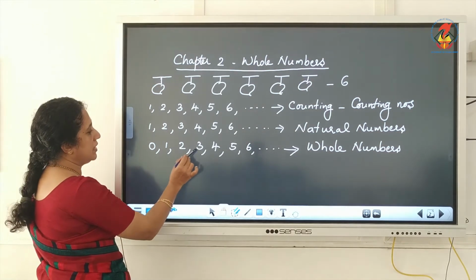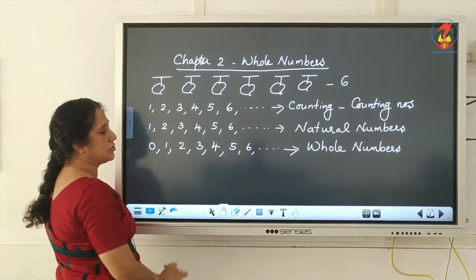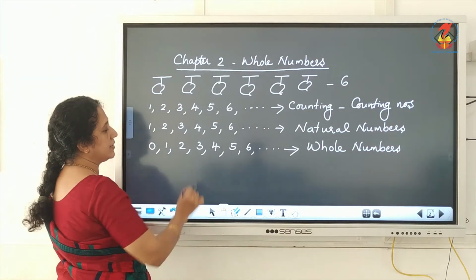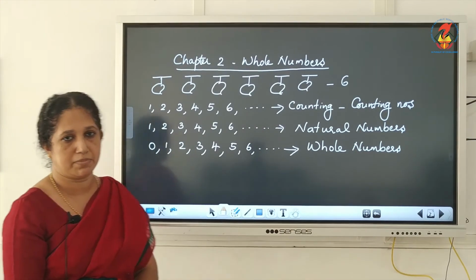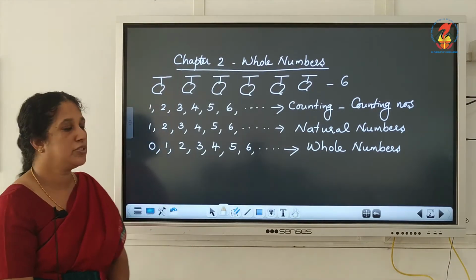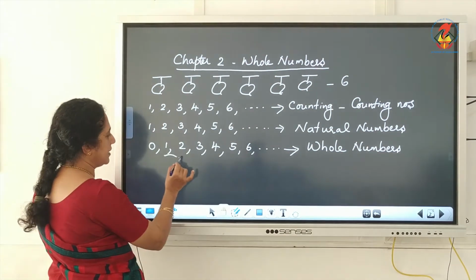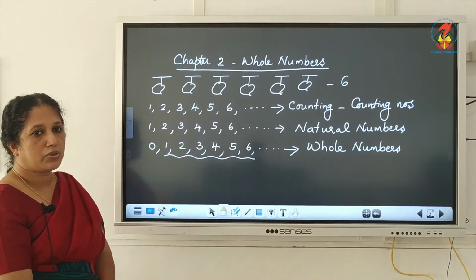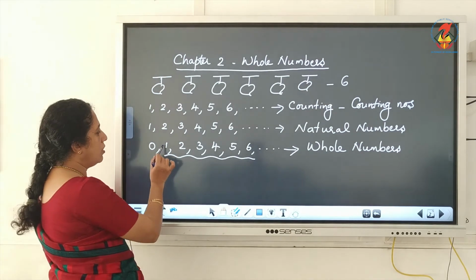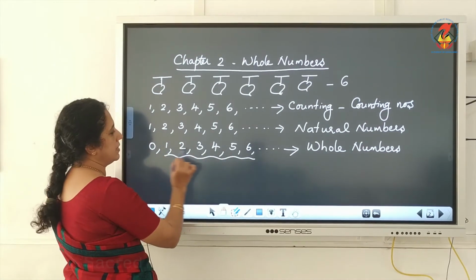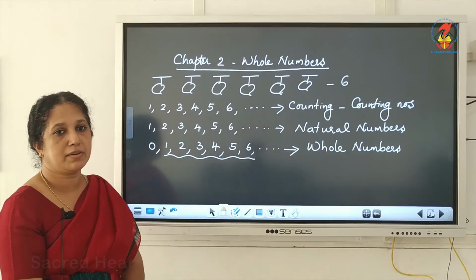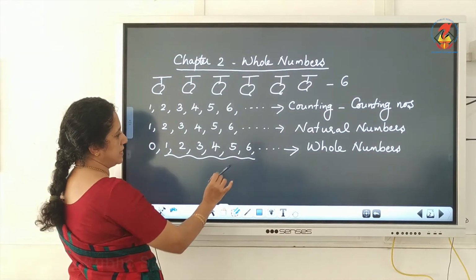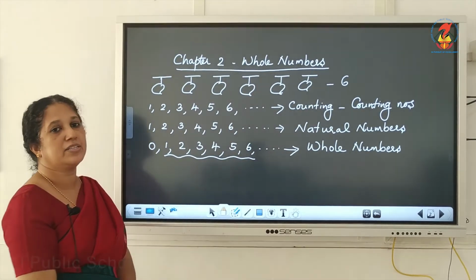Now 1, 2, 3, 4, 5, 6, etc. are known as natural numbers. So the natural numbers are included in the collection of whole numbers. So we can say that all natural numbers are whole numbers. But all whole numbers are not natural numbers.